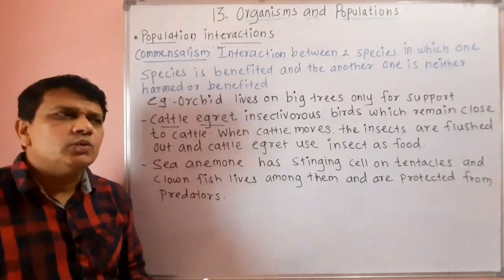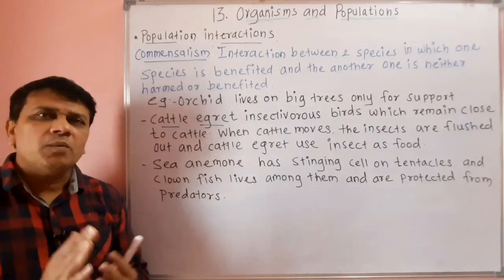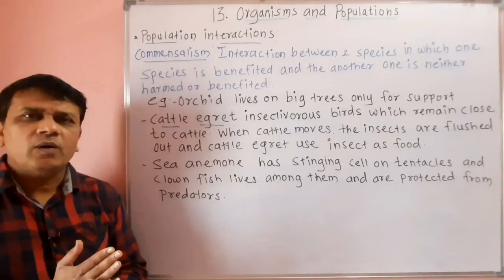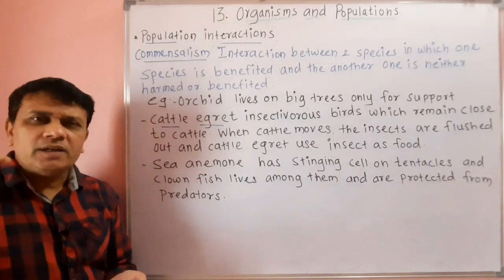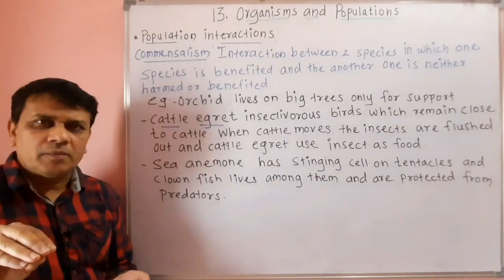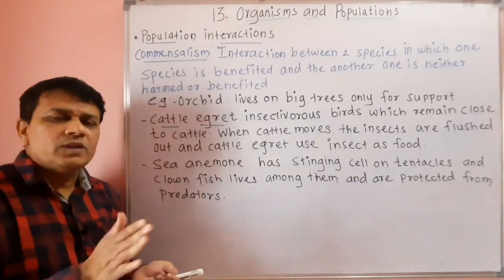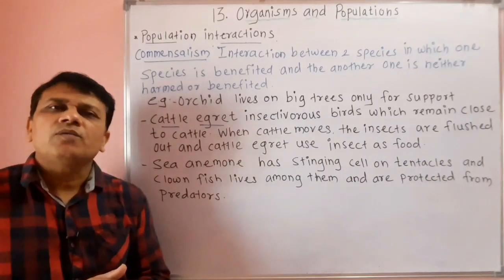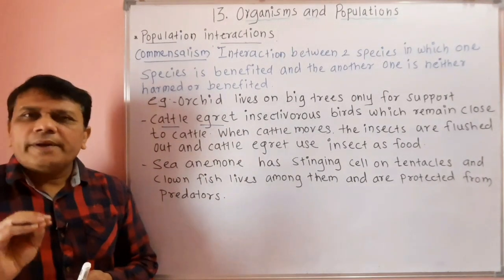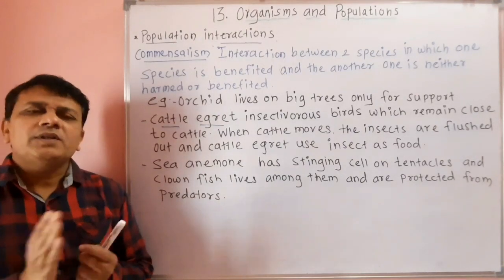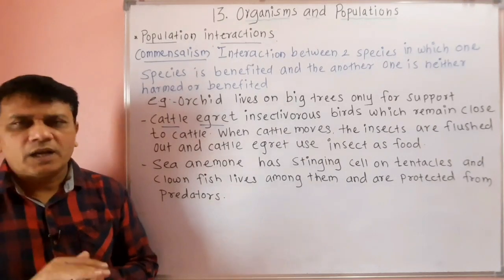When the cattle move along the grass, the insects are exposed, or flushed out, due to the movement of the cattle, and the cattle egret can easily notice them and use them as food. So these cattle egrets remain in close vicinity of the cattle only to get these insects, while these birds are benefited and the cattle are neither benefited nor harmed.